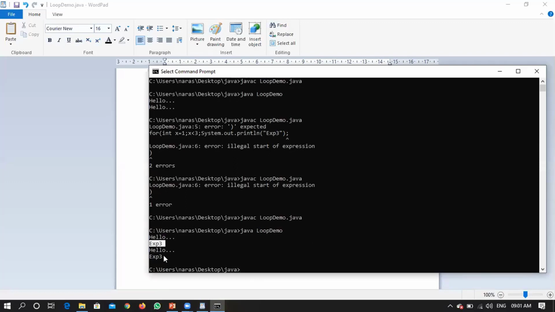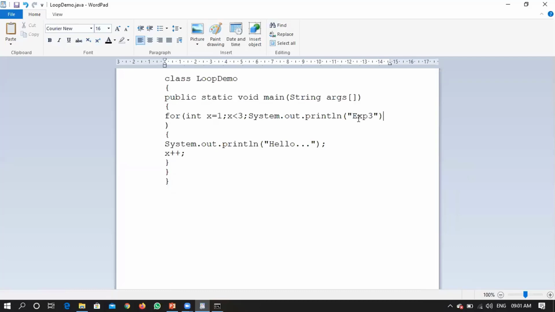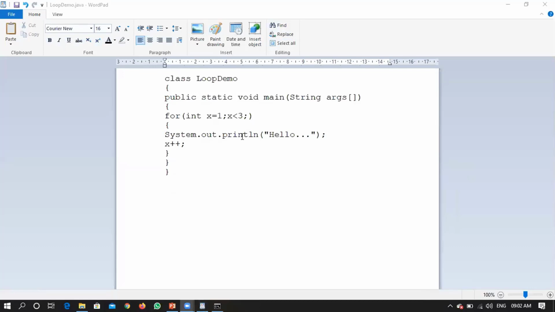Expression 3 is a printing statement, right? So what is the conclusion? As a part of expression 3, it is not mandatory to specify any statements. First conclusion: if you are not updating anything, you need to take care that somewhere the loop will be closed within the body of the for loop, right? Next conclusion: any valid Java statement can be a part of expression 3, right? So no problem if you are writing any valid Java statement as a part of expression 3, right?